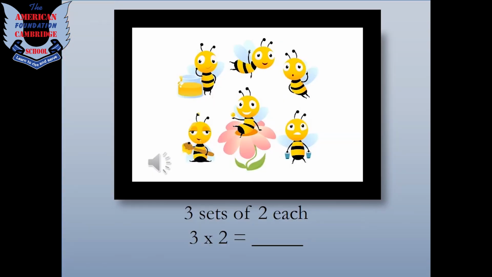Children, here is a set of 6 bees. If I ask you to make each set of 2, how many sets can you make? Think. Children, you need to read the table of 2 until 6 comes. Understood? So let's read it. Whenever 6 comes, we will stop the table over there.